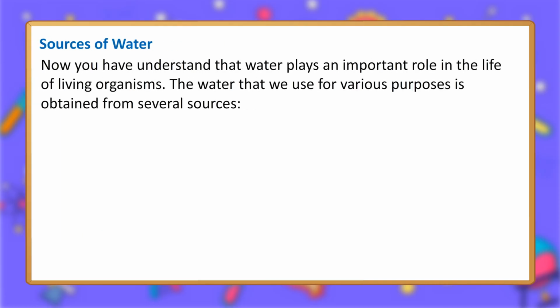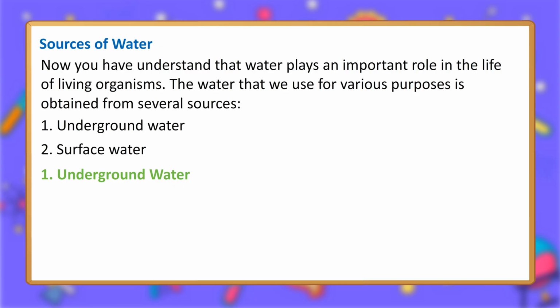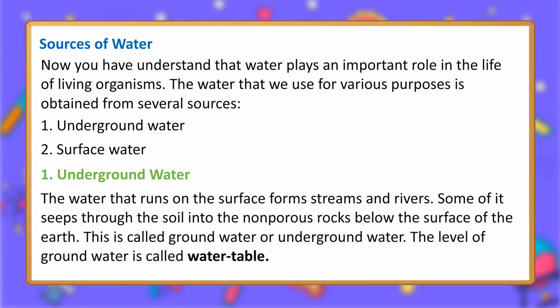Sources of water. Now you have understood that water plays an important role in the life of living organisms. The water that we use for various purposes is obtained from several sources: 1. Underground water. 2. Surface water. 1. Underground water. The water that runs on the surface forms streams and rivers. Some of it seeps through the soil into the non-porous rocks below the surface of the earth.